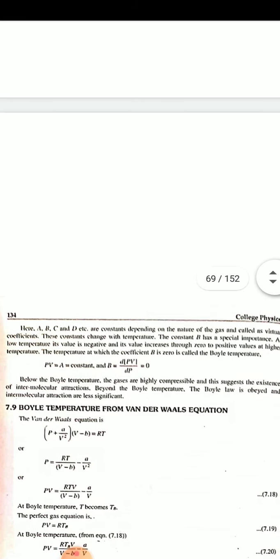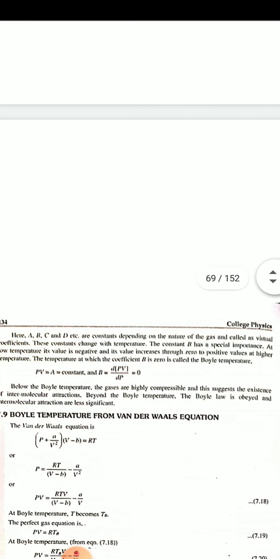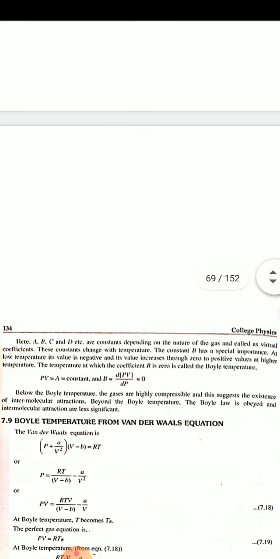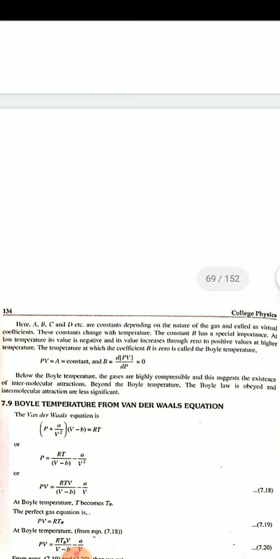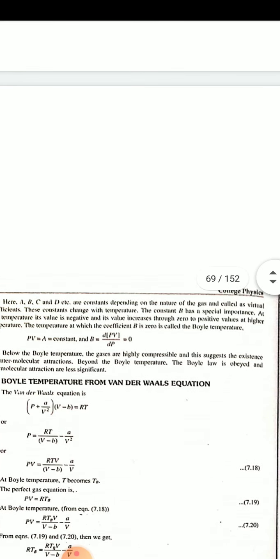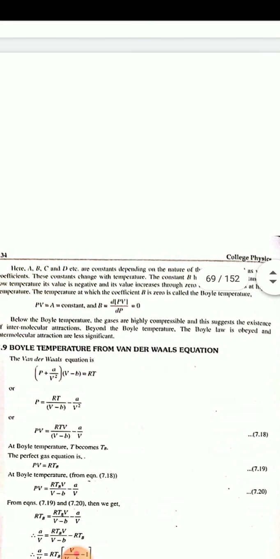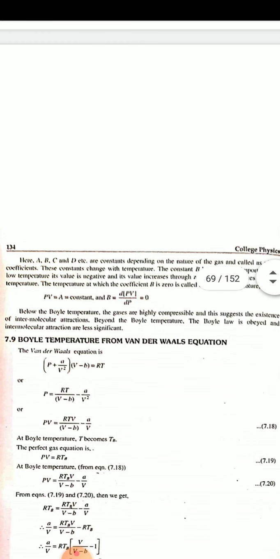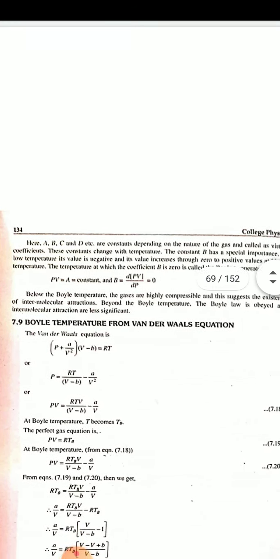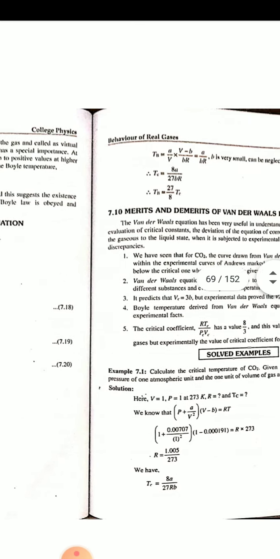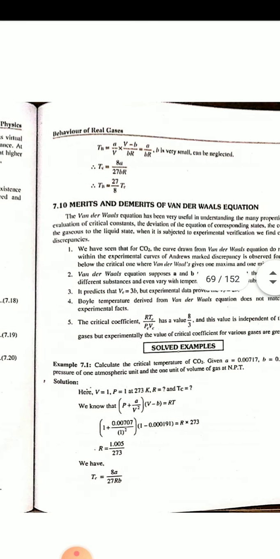The temperature at which the coefficient B is 0 is called the Boyle's temperature. Below the Boyle's temperature, the gases are highly compressible, and this suggests the existence of intermolecular attraction. Beyond the Boyle's temperature, Boyle's law is obeyed and the intermolecular attractions are less significant. Boyle's temperature from the Van der Waals equation is given by TB is equal to 27 by 8 Tc, that you have to remember.